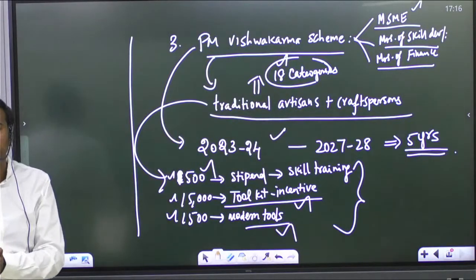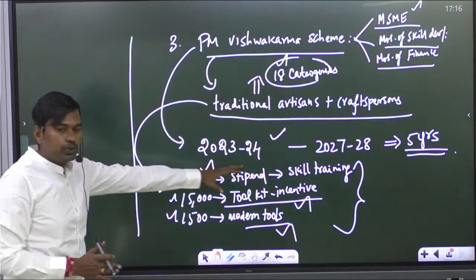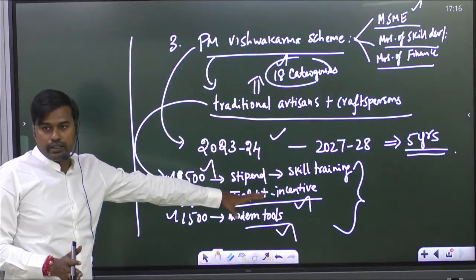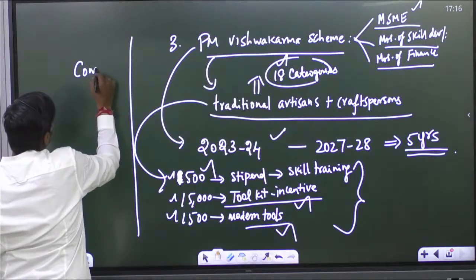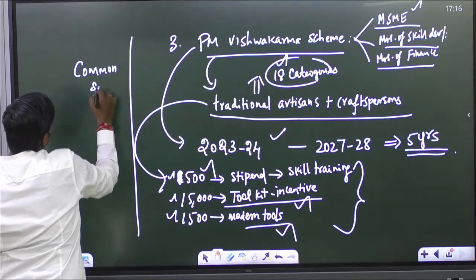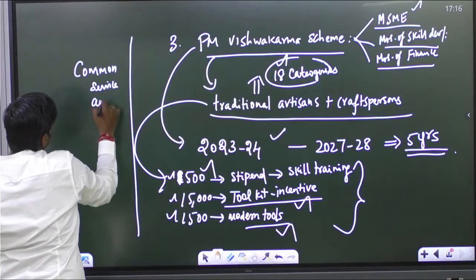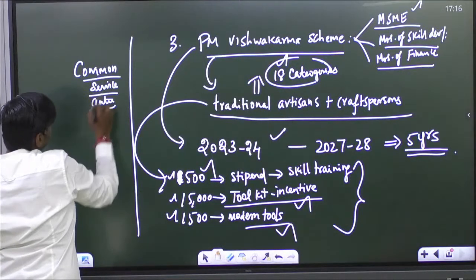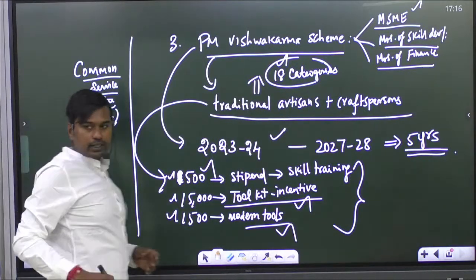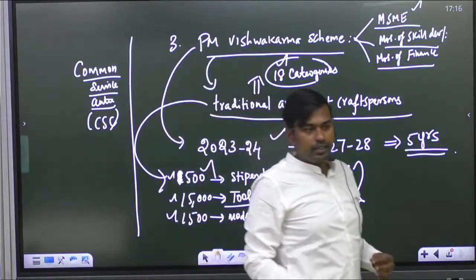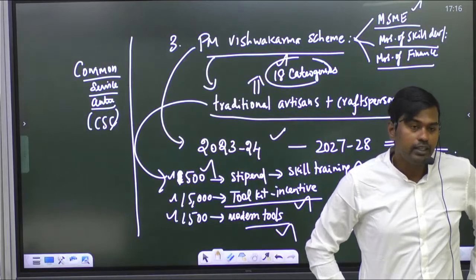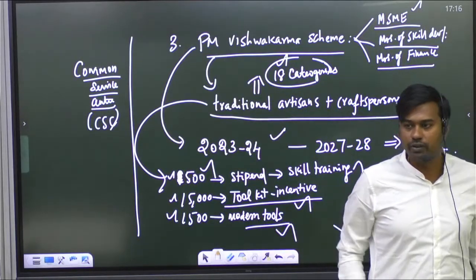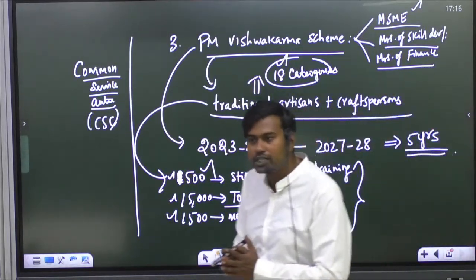Now, how will this scheme be implemented? The persons who want to provide training under the scheme have to go to the Common Service Center, in the case of villages. What is this? Have you seen a Common Service Center in your villages? Yes, they will go and do Aadhaar and all the digital services, whichever services by the government, land documents.